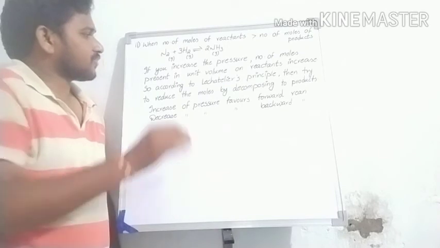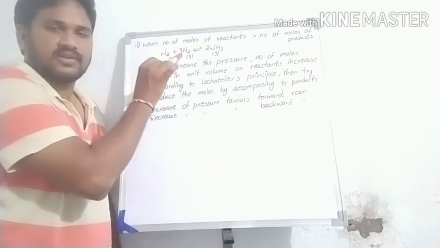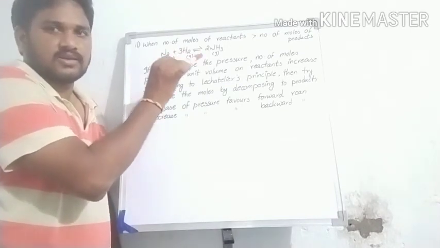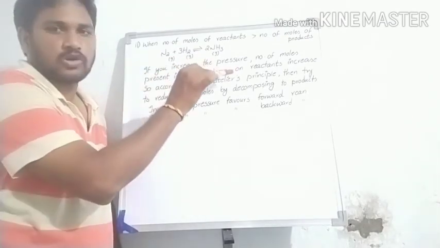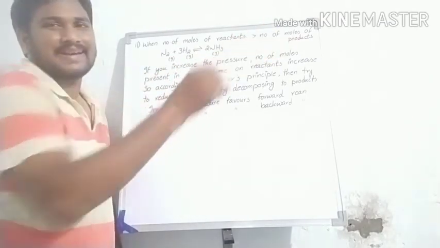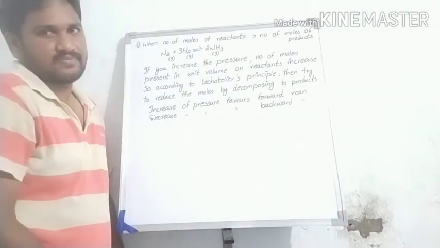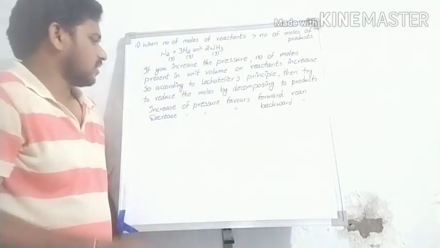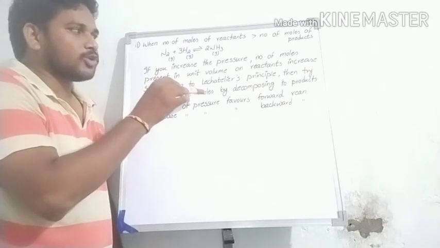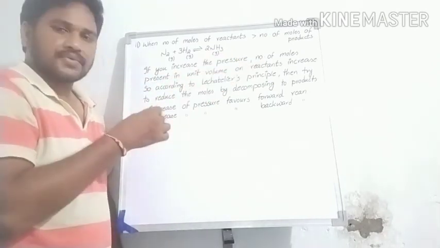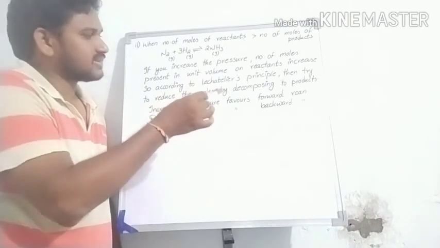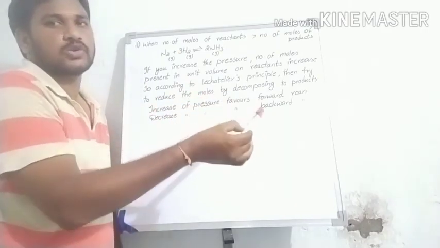Sir, if you increase the pressure, the number of moles present in unit volume on the reactants increases. So according to Le Chatelier's principle, the system tries to reduce the moles by decomposing to product.